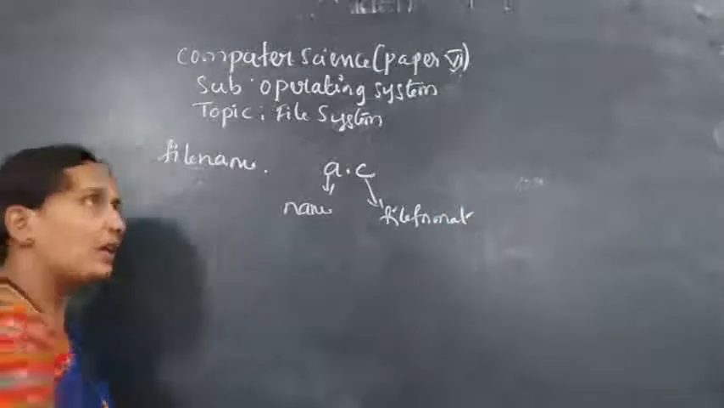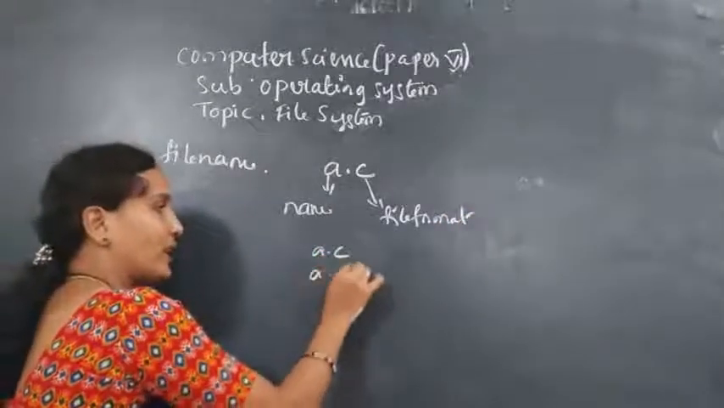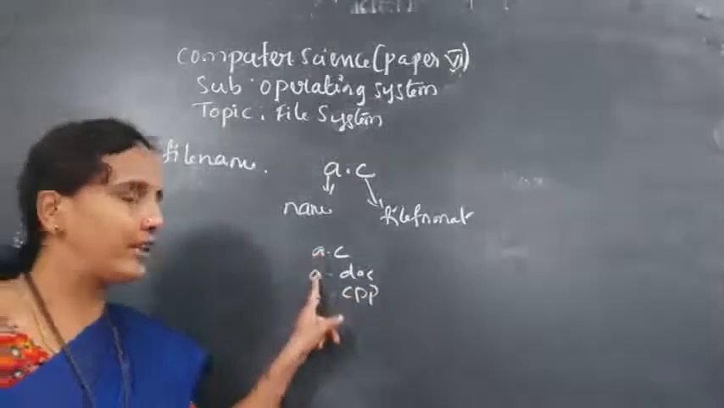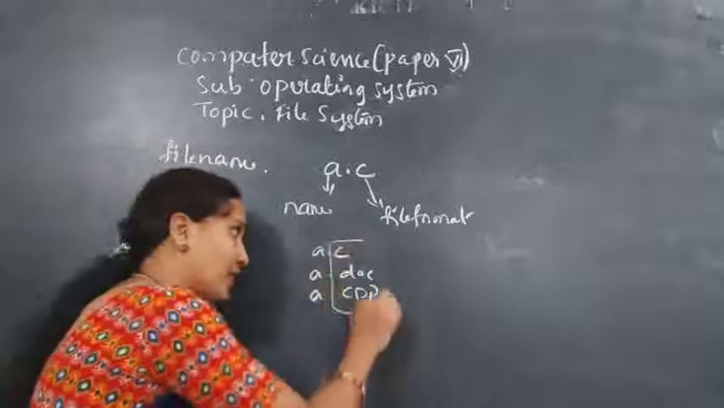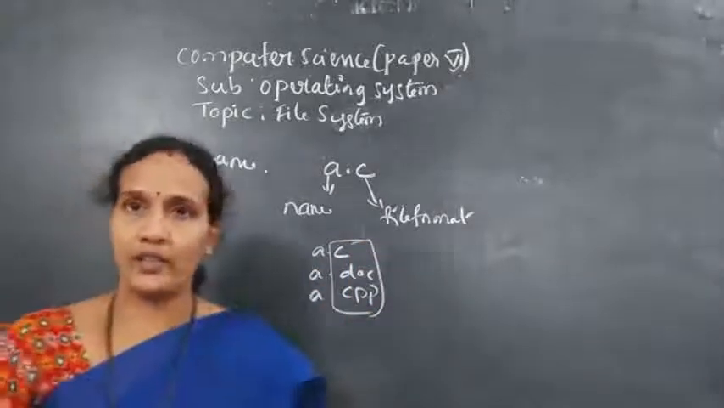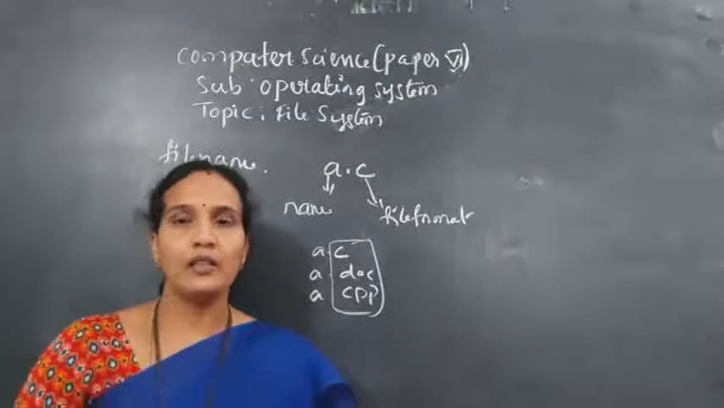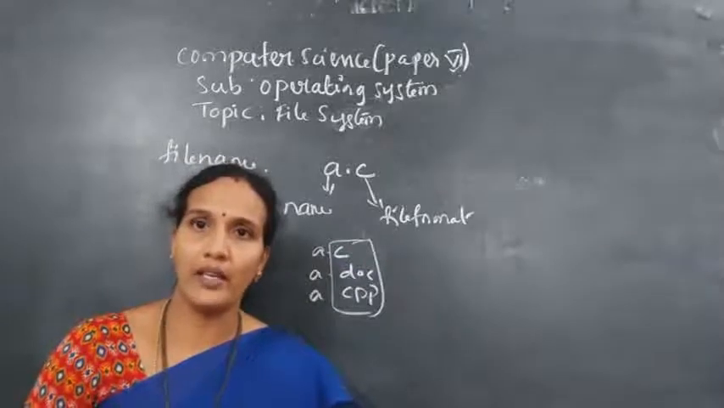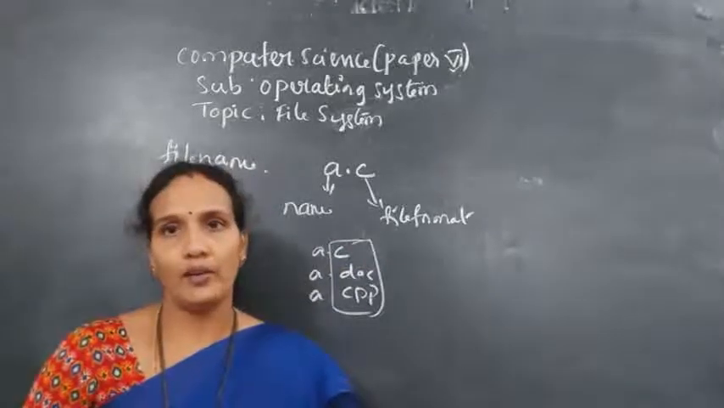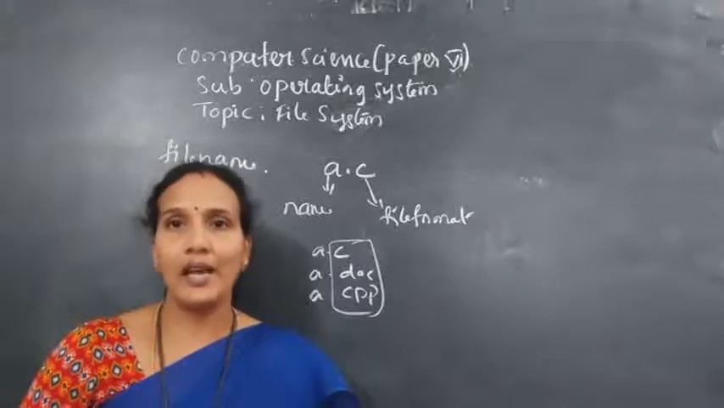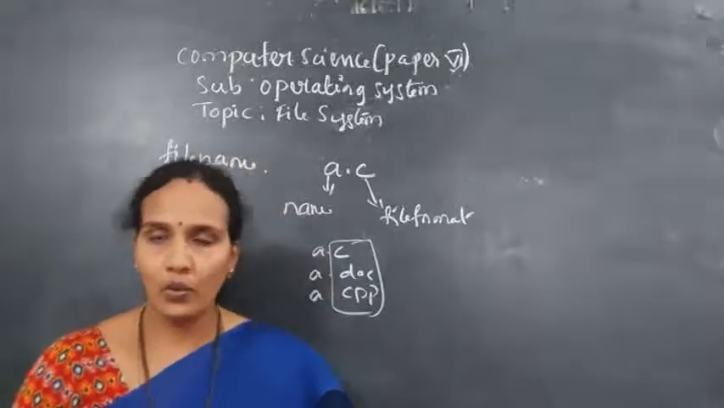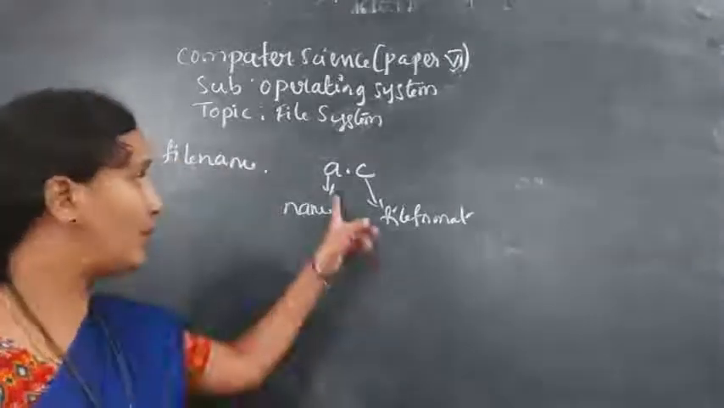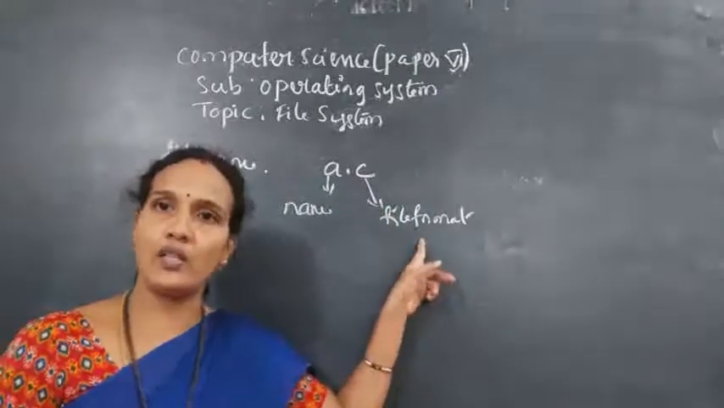For example, in the system you can give a.c, a.doc, a.cpp. What is the difference here? The name of the file is the same, but the file formats are different. So in order to differentiate different applications, the operating system will use file formats. It is a rule that whenever the user saves any file, he should give a file format. With the help of the file format, we can identify what type of file it is. It is also called a file extension.